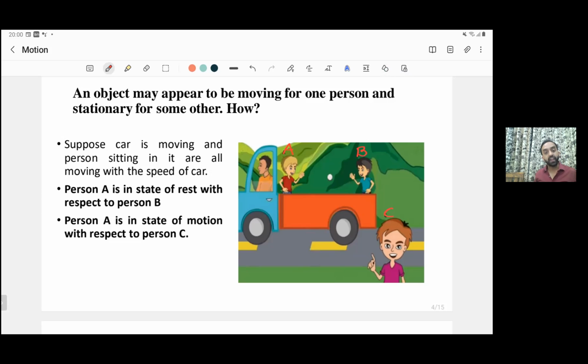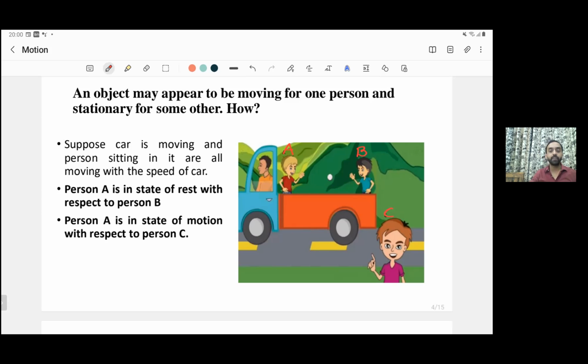Because both A and B are standing on a car and the car is moving with a certain velocity. So the position of A with respect to B is fixed, it is not changing. But if I compare the position of A with respect to C, who is standing outside the car, then the position of person A is changing with respect to C. Hence, person A is in a state of motion with respect to C.